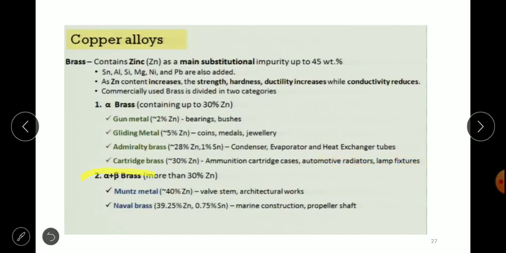Now, alpha plus beta brass is classified as Muntz metal, which contains 40% zinc, and is specifically used for wall, steam and architectural works. Next we have naval brass, which contains approximately 39% zinc and 0.75% tin, and is specifically used for marine applications. The name itself indicates naval brass.